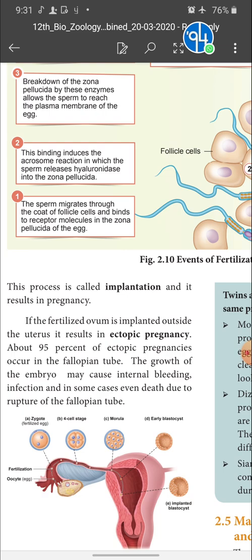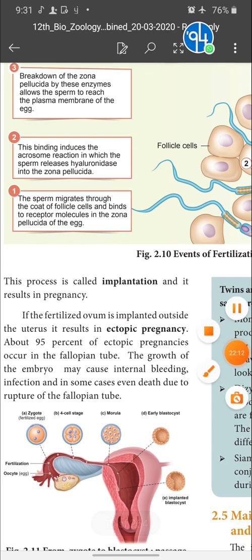Next, the attachment is called implantation and it results in pregnancy. If the fertilized ovum is implanted outside the uterus, it results in ectopic pregnancy. About 95% of ectopic pregnancies occur in the fallopian tube. The growth of the embryo may cause internal bleeding, infection, and in some cases even death due to rupture of the fallopian tube.